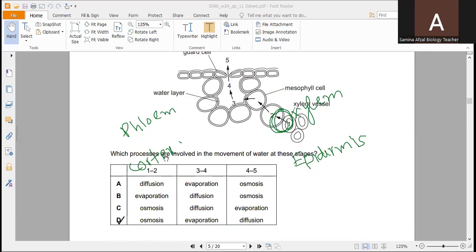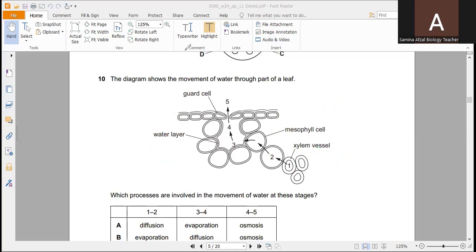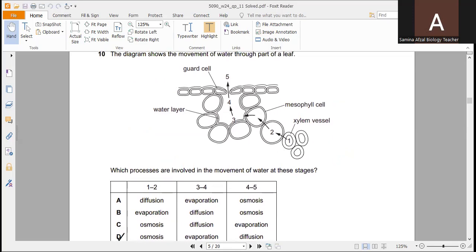Next question. Here you can see the question: the diagram shows the movement of water through a leaf. And here you can see the movement of water through a leaf, for which they have given us 3 points.